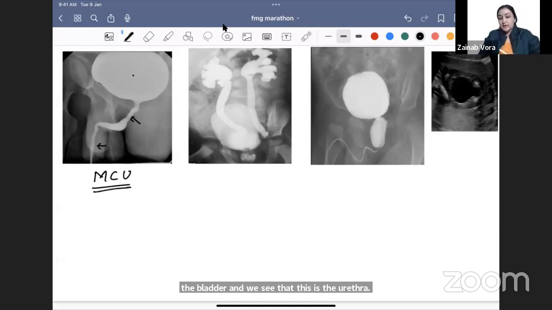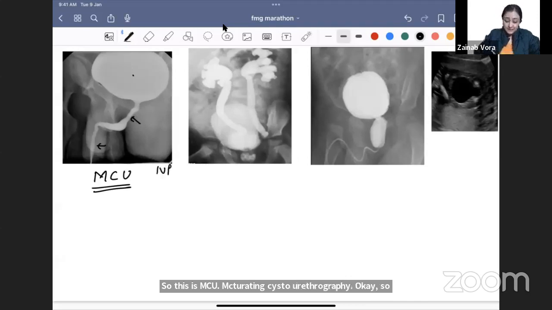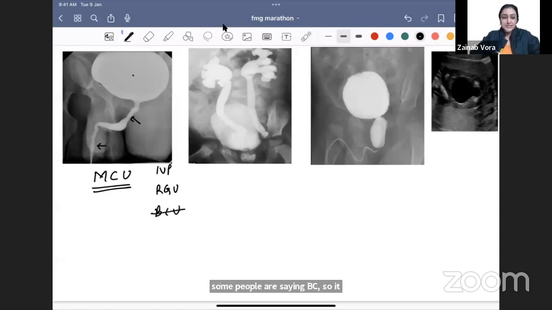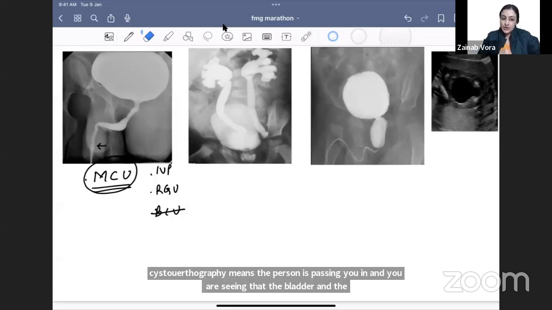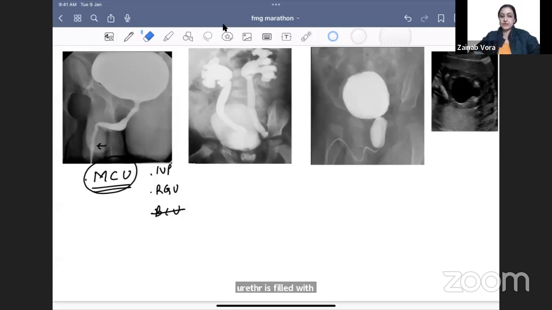cystourethrography. Okay, so this is where most of you are confused. Some people are saying IVP, some people are saying RGU, some people are saying BCU. So it is not BCU, first of all. There is no investigation like that. IVP, RGU, MCU. What is it out of these three? So MCU is micturating cystourethrography. It means the person is passing urine and you are seeing that the bladder and the urethra are filled with contrast. So this is what MCU will look like.